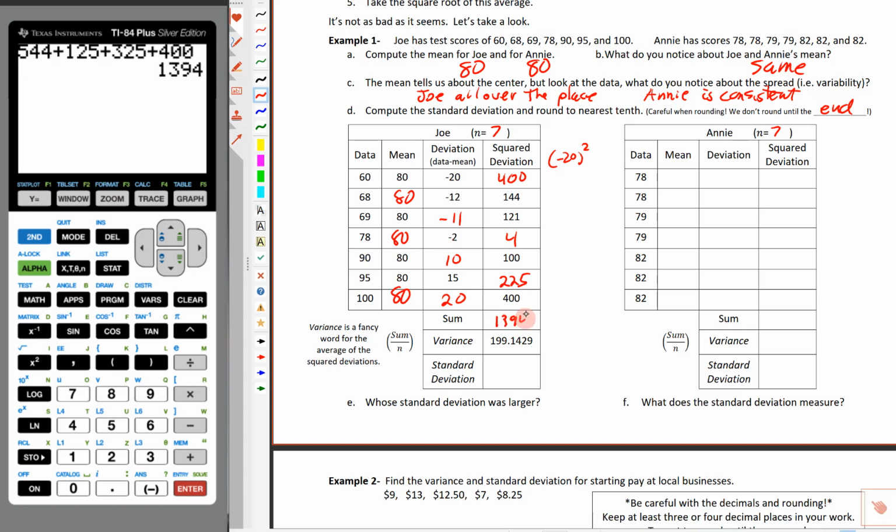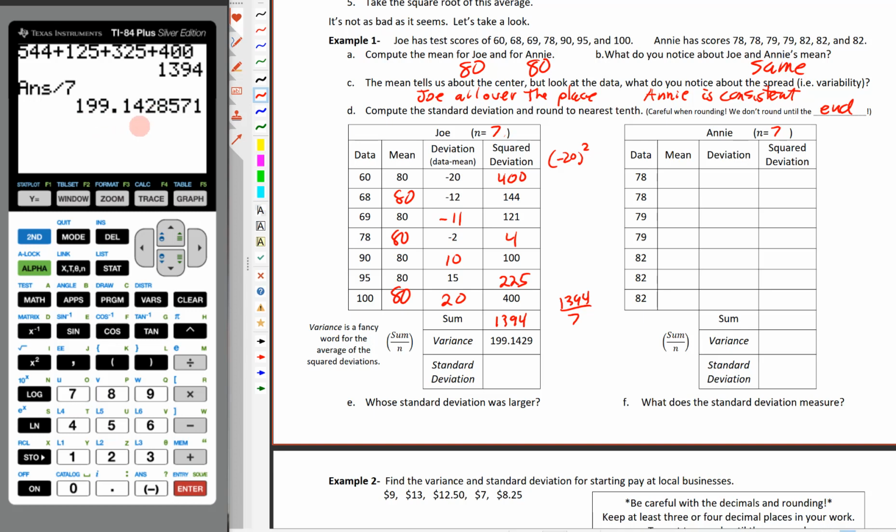So 1394. And then here's how we find the variance. Variance is just a fancy word for the average of the squared deviation. So we're going to take the sum, where we added up all those squared deviations, and divide by whatever n is. That's why we need this n. That's why that's so important. So we're going to take that 1394 and divide by 7. I'll hit enter, and we end up with